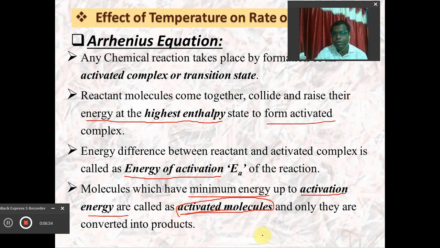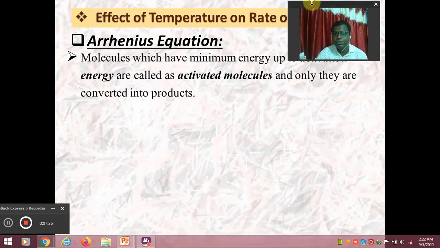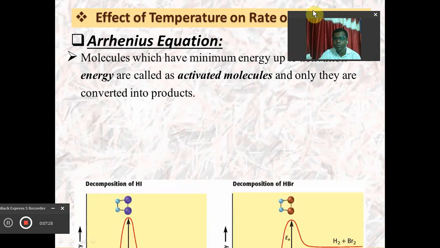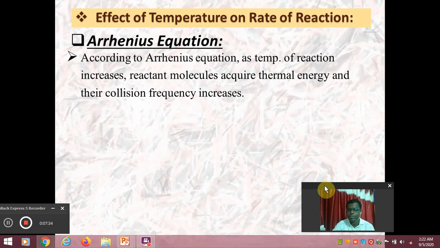and only activated molecules will be converted into product. This is very important. Not all reactant molecules in the reaction convert into product. Only those reactant molecules which are able to raise their energy equal to the energy of activation can be converted into product. Other molecules will not. That's why the rate of reaction depends upon the value of the energy of activation, and this is given by Arrhenius. It's very interesting to know about this energy of activation in order to explain the rate of reaction.